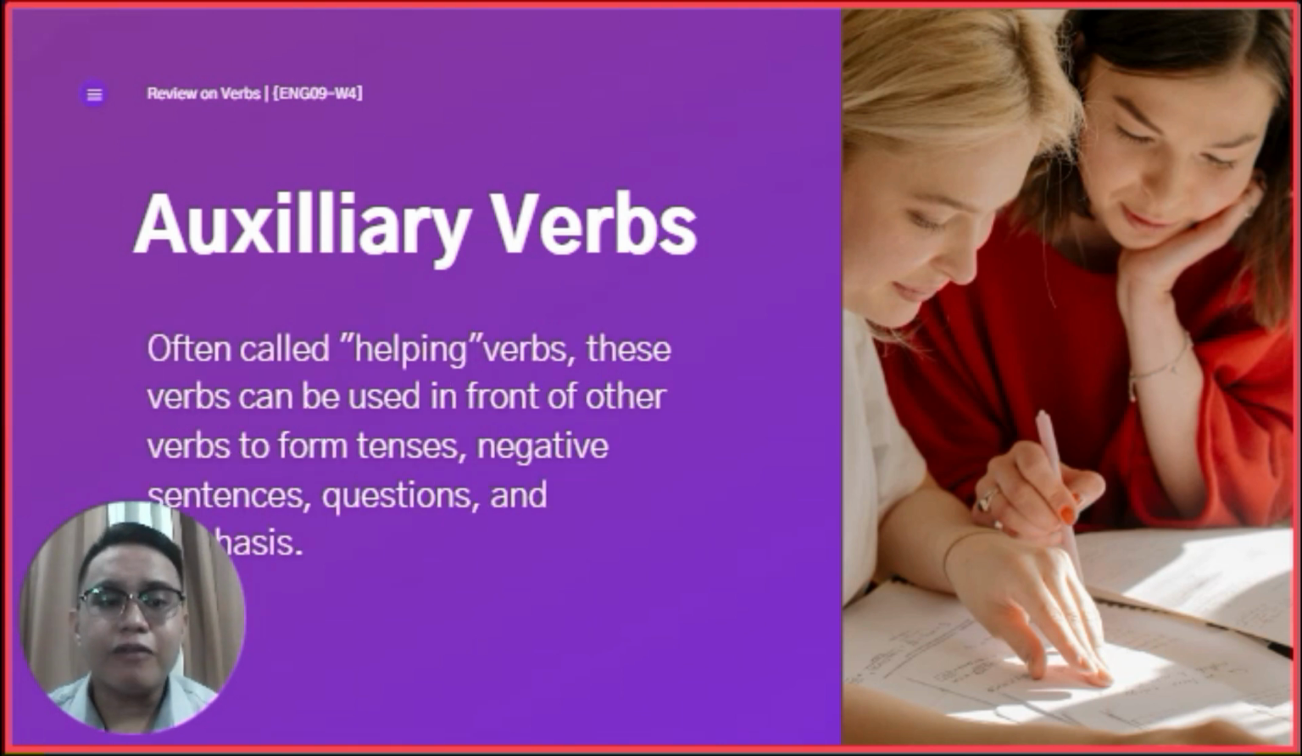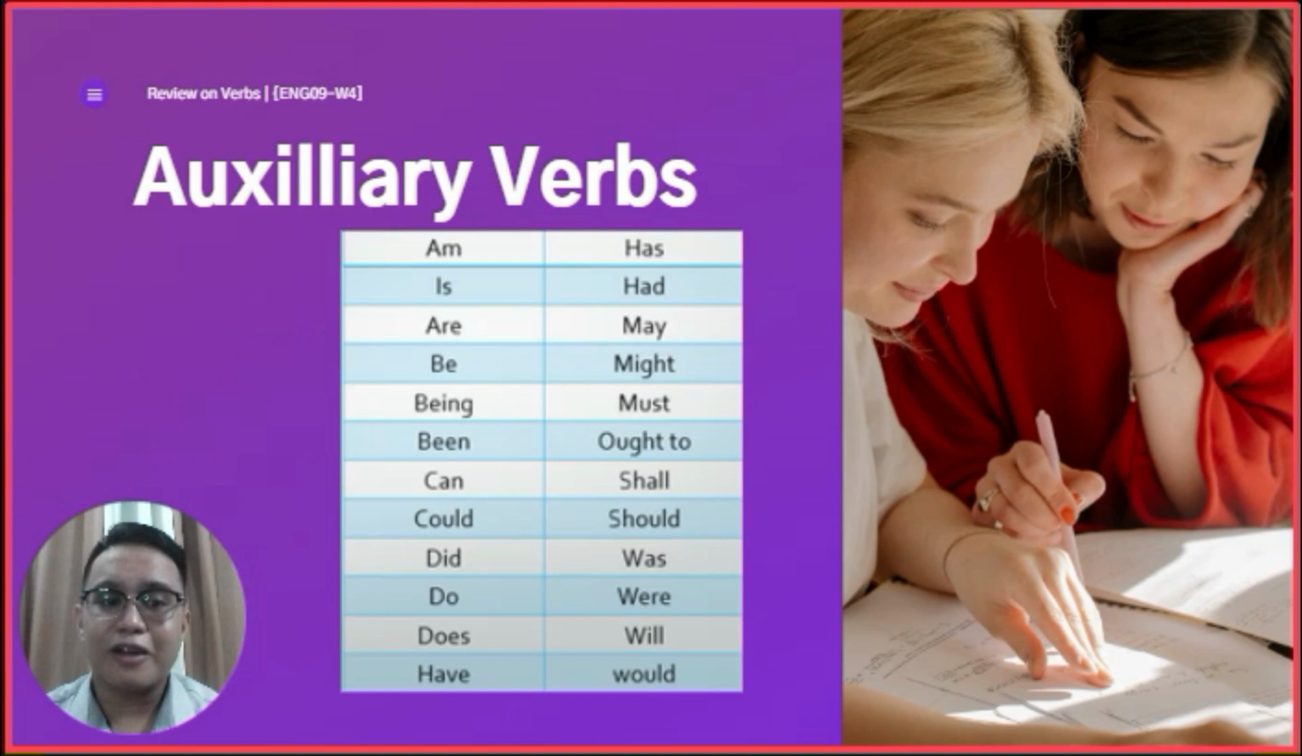Now, often called helping verbs, these verbs can be used in front of other verbs. Again, mao ni purpose sa auxiliary verbs, mutabang ra gyud sila sa action or sa linking verb to form tenses, negative sentences, questions, and emphasis. And these are the list of our auxiliary verbs, and I hope you will take note of them. Okay?